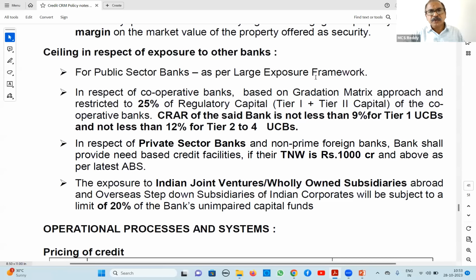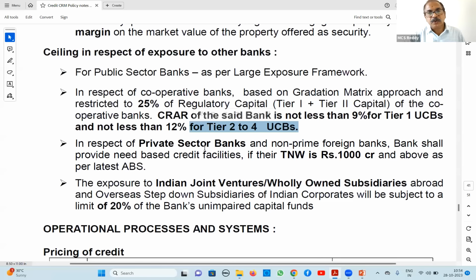In case of cooperative banks, based on their gradation matrix, we will sanction a maximum of 25% of their total capital. But that is also only if their CRAR, the capital to risk asset weighted ratio or capital adequacy ratio, is not less than 9% for tier 1 UCBs and not less than 12% for tier 2 to tier 4. These are only eligible. That means if they maintain adequate capital, then only we will sanction up to 25% of their total capital amount. This is for cooperative banks.